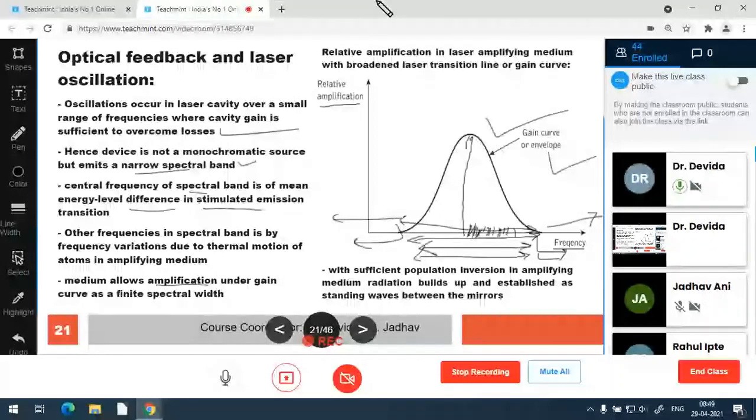With sufficient population inversion, if a large amount of charged particles are present in the higher energy state in the amplifying medium, then radiation builds up and establishes a standing wave between the mirrors. If a sufficiently large number of higher energy state atoms are there, a sufficiently large number of photons are radiated, and that builds up the standing wave.